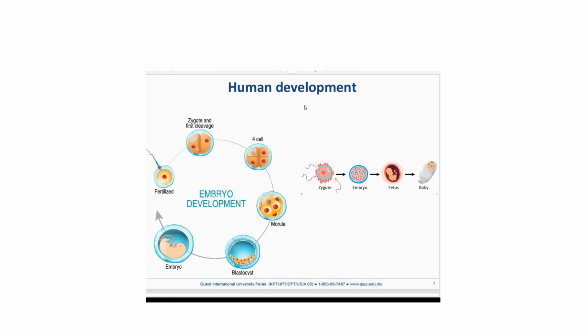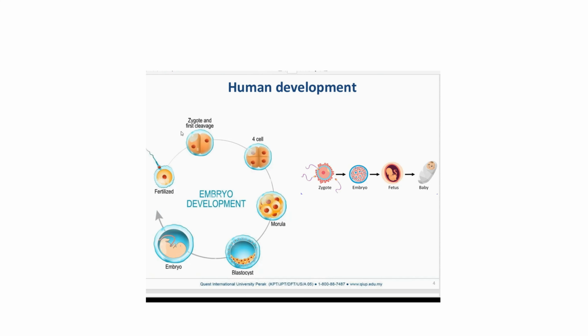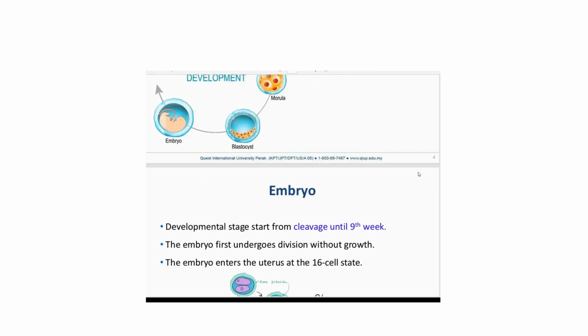Now here, this is the normal representation of the normal development of the human, right? So fertilization, then you get zygote, then four-cell, then you get morula, blastocyst, embryo. After that, the embryo grows to a fetus and eventually you get a baby, right?